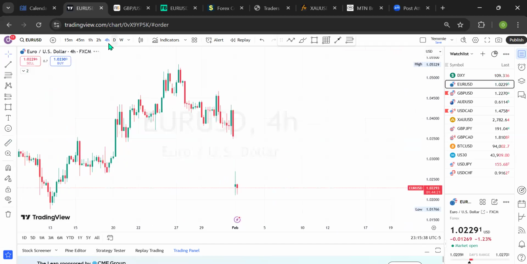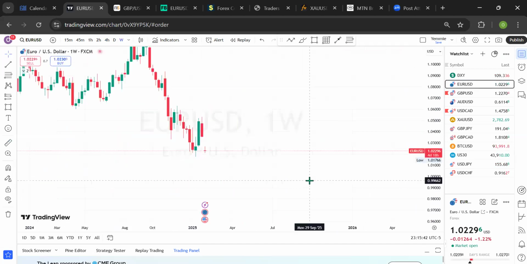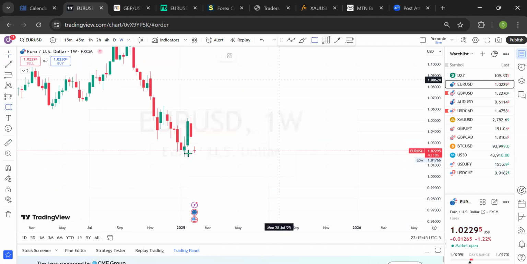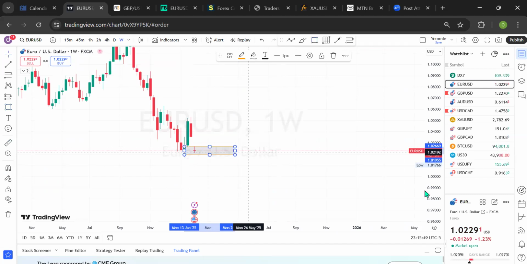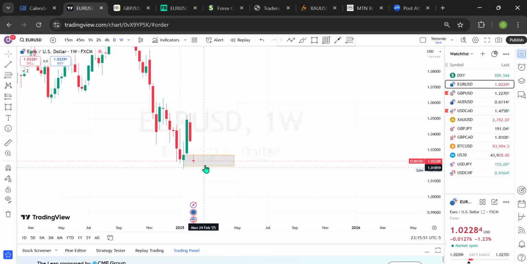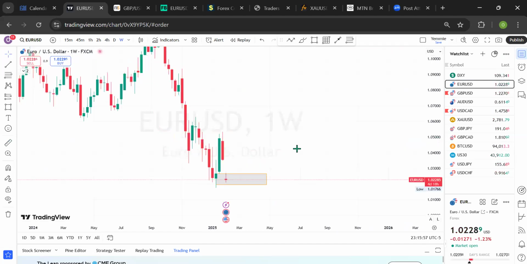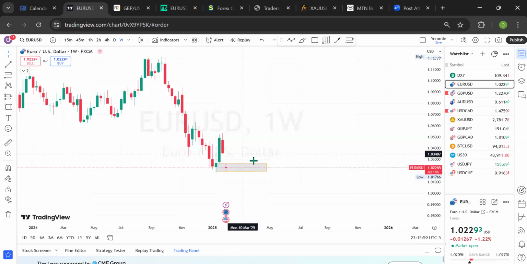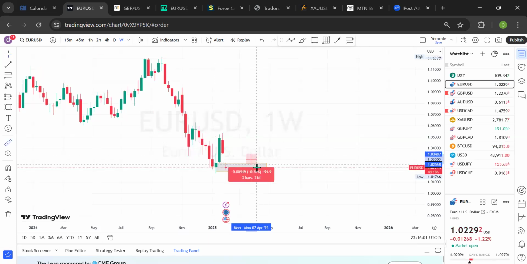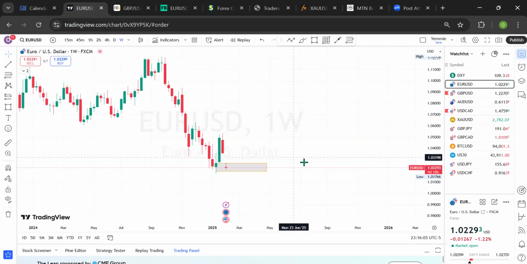All right, let's go to the weekly time frame for Euro US dollar. On EURUSD, this was a level we've been expecting to see more buying momentum from since last week. We're expecting more bullish momentum on this outlook, and with what we have here, it gave a gap down of about 118 pips.